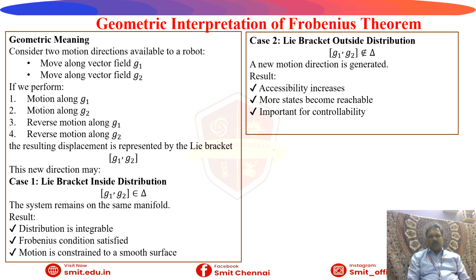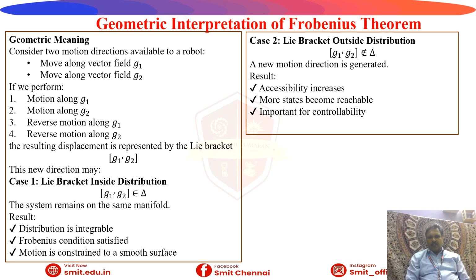If it is moving forward along g1, then g2, and again reverse motion along the same g1. Already we specified a span length, a span distance, for g1. How much distance is it traveling in a forward motion? How much distance is it traveling in a reverse motion? The resulting displacement is represented by a Lie bracket, that is [g1, g2]. Case 1 is given like that. The Lie bracket inside the distribution is [g1, g2] belonging to Δ. The system remains on the same manifold. The result is that the distribution is integrable, the Frobenius condition is satisfied, and motion is constrained to a smooth surface.